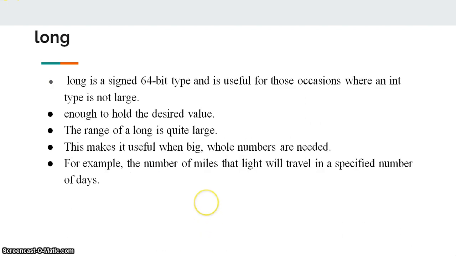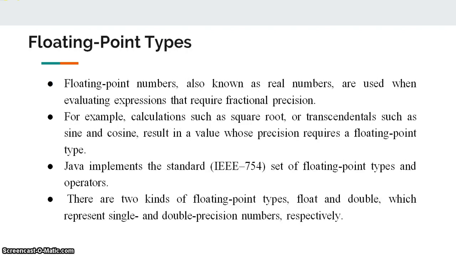Long is a signed 64-bit type and is useful for those occasions where an int type is not large enough to hold the desired value. The range of a long is quite large. This makes it useful when big whole numbers are needed. For example, the number of miles that light will travel in a specified number of days. So in this kind of usage, you can go for long.